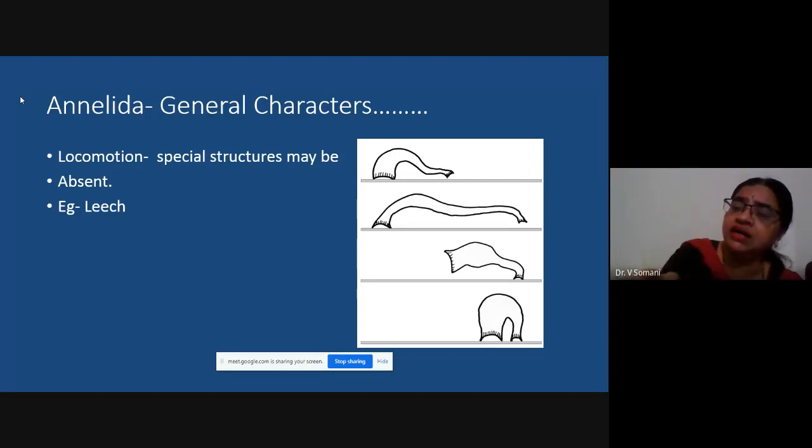And because of the sucker, the leech can take hold of the substratum, and it might be the body wall or the body of the host. You all must have heard about this. That is leech. In Marathi, it is known as Zaru. It sucks the blood. It is an ectoparasite of cattle and even human beings, especially in this rainy season.